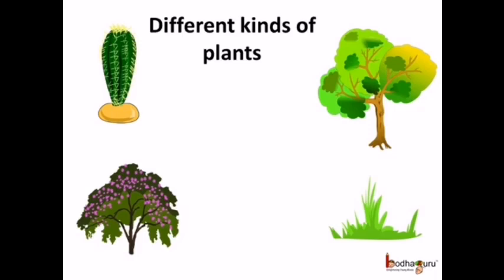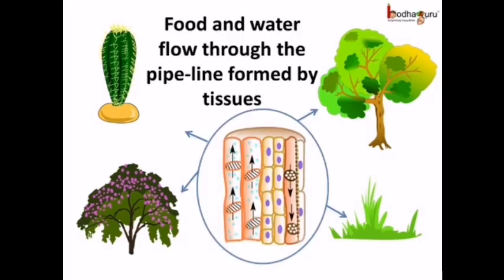So, the transportation system in plants varies a little with the plant type, but the basic is the same in all types of plants. The food, water, and minerals get carried through the pipe-like structure formed by the special tissues. And if you remember, tissues are a group of cells that perform a specific task.